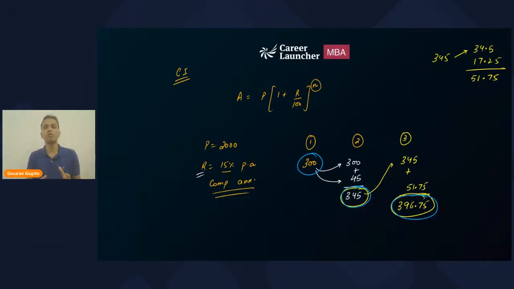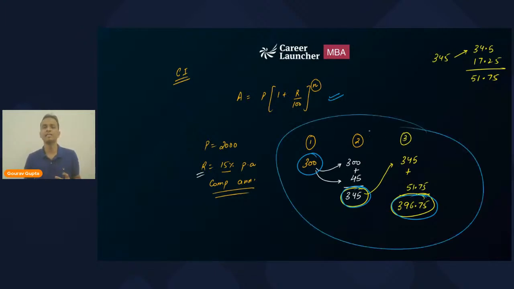So this is how you can handle most of the questions of compound interest, right? Now, other than using the formula, yes, you can use the formula, but there may be some cases when it will be difficult to use the formula. So if you understand this particular logic, then things will become a little easier for you to handle. All right, fine.